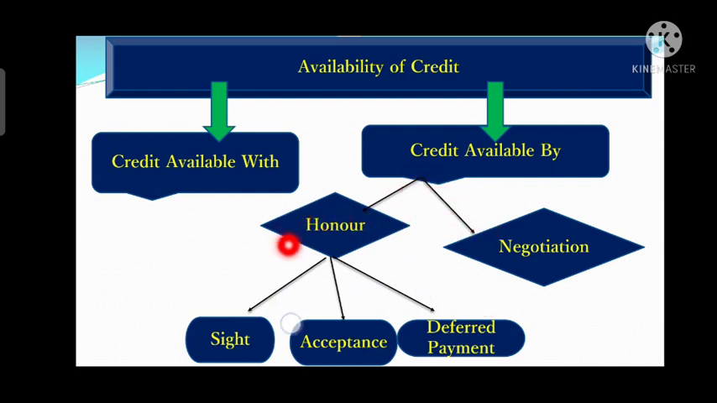The honor portion is further divided into three parts. The credit can be available by sight basis, by acceptance, or by deferred payment. So sight, acceptance and deferred payment come under honor, whereas negotiation is the other payment method by which a credit can be available. Now we will discuss all these aspects in detail.